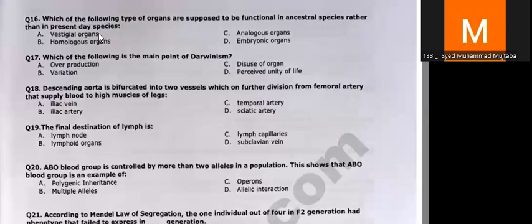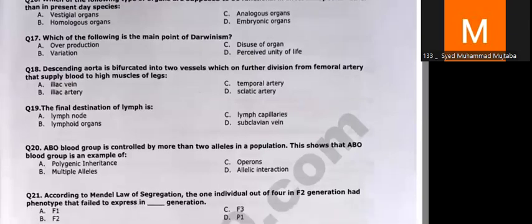Now, in question number 17, Darwinism stated that there was a survival of the fittest, and if we look at this concept, how did it originate? It originated from the theory that in a habitat there are many organisms, and only those organisms which have the most superior characteristics would be able to survive in the existing requirements or habitats.